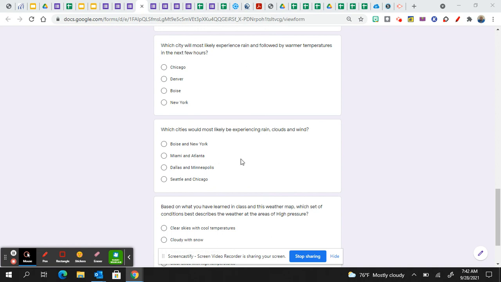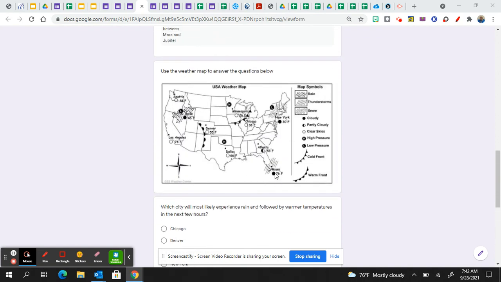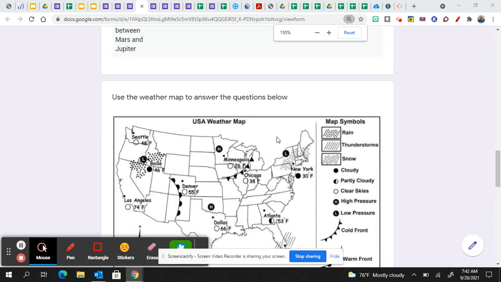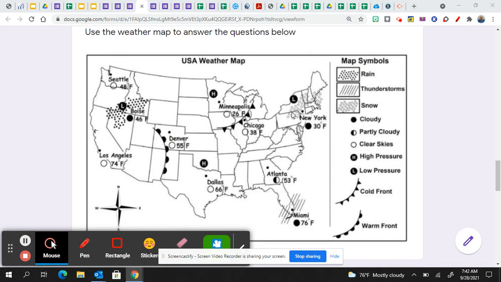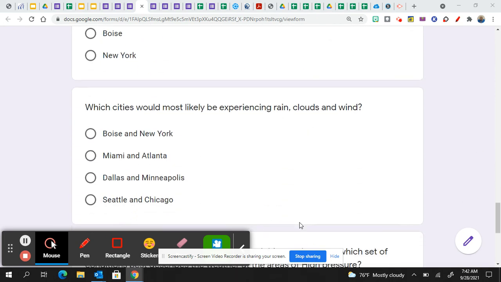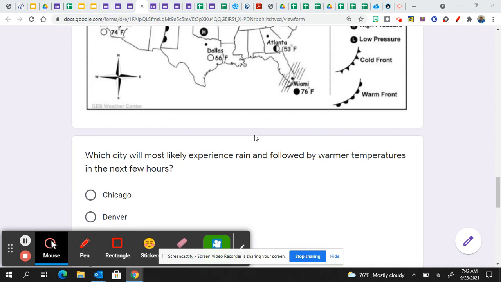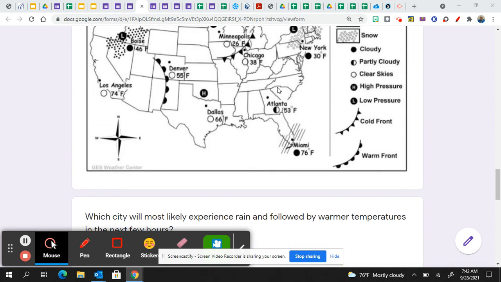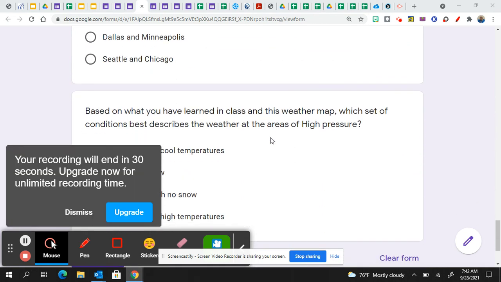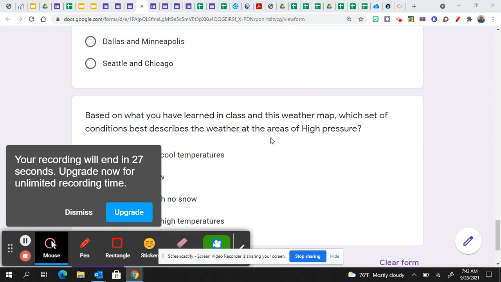Let's check our other ones. Miami and Atlanta. What's going on in Miami? It's 76 degrees. This is thunderstorms. Okay, thunderstorms. Oh, it looks like if we zoom in, New York is having snow. Boise is having rain. Miami's having a thunderstorm. Okay. Let's see. Miami and Atlanta. What's going on in Atlanta? Atlanta doesn't look like it's having any rain. It's partly cloudy. That's what this half circle means. Partly cloudy.